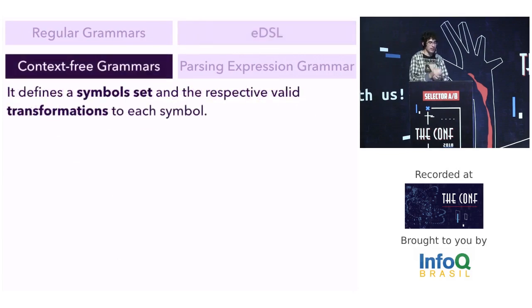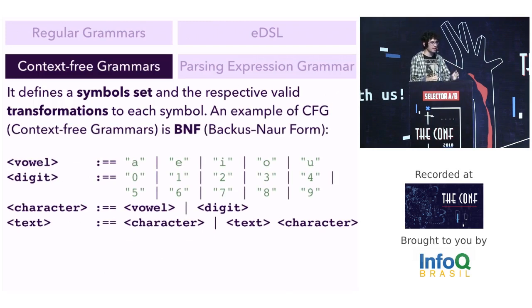Another way is a context-free grammar, in which we have a symbol set and the transformations for each symbol. An example of CFG is BNF. On the left side, we have all symbols, and on the right side, we have the transformations for each symbol. Then, by this grammar, we can say that A9 is valid text, and WW isn't valid text.